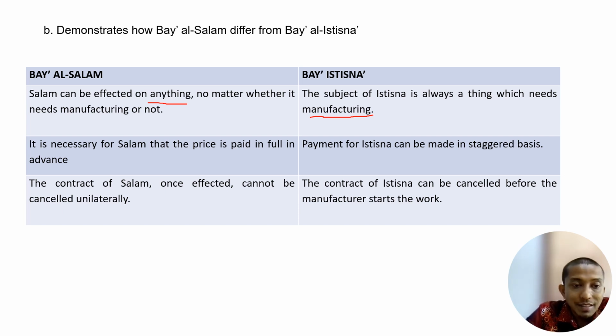So it is necessary for salam that the price is paid in full in advance. However, for istisna it can be on a staggered basis or stage by stage. All right. The contract of salam, once effected, cannot be cancelled. However, the contract of istisna can be cancelled before the manufacturer starts the work.